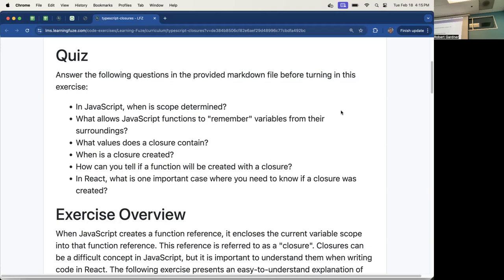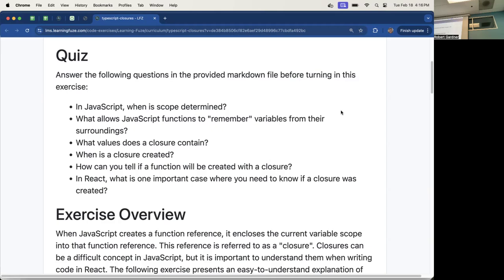So when is a closure created? When any function is declared. Yes, it's actually when the function is declared. JavaScript reads the source code when it loads a file. Whenever it comes across a function definition, that's when the closure is created. So it reads the function, it creates a reference to the function, and it adds the closure to it.